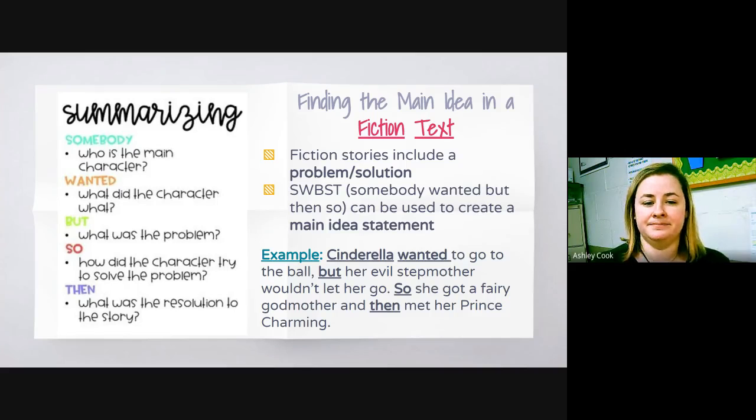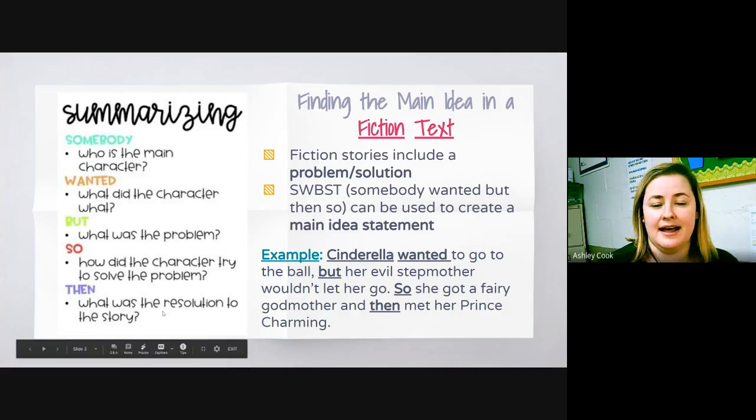Here's our example. Cinderella wanted to go to the ball, but her evil stepmother wouldn't let her go. So she got a fairy godmother and then met her Prince Charming. So the S is somebody, who is the main character. Wanted: what did that main character want? But: what was the problem? So: how did the character try and solve the problem? And the last is then, the resolution. What was the resolution to the story?